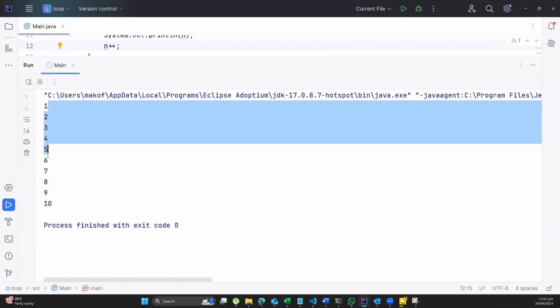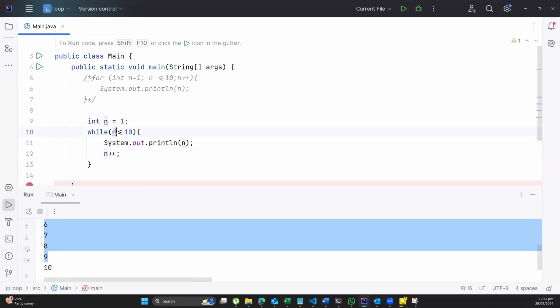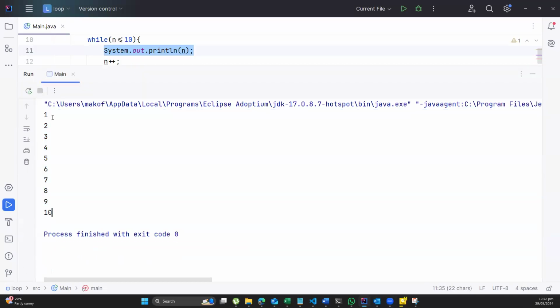So you can see that the program keeps on increasing n until it gets to the condition whereby n is less than or equal to 10. So for the first time, n is going to be 1, then n is going to be 2, then n is going to be 3, then n is going to be 4. So we get to 10. Then when n is 11, the computer will now note that 11 is not less than or equal to 10, so it will stop. So we keep on displaying n until we get to 11 and we stop. So you can see here I have 1, 2, 3, 4, 5, 6, 7, 8, 9, 10.